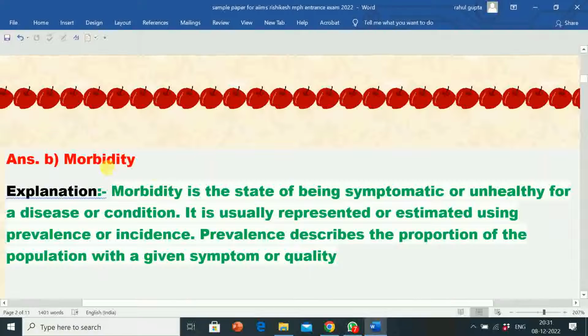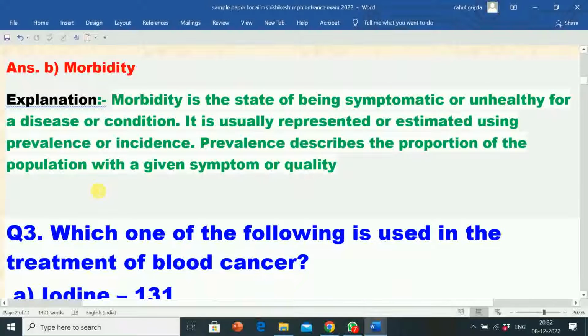Its explanation: morbidity is the state of being symptomatic or unhealthy for a disease or condition. It is usually represented or estimated using prevalence or incidence. Prevalence describes the proportion of the population with a given symptom or quality.